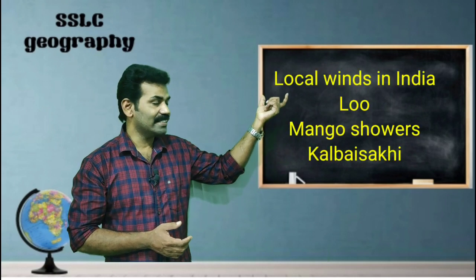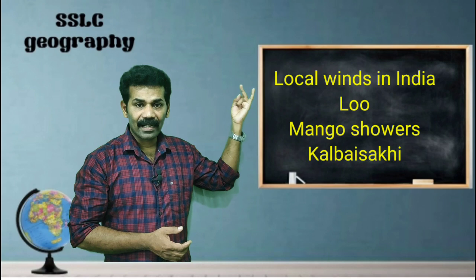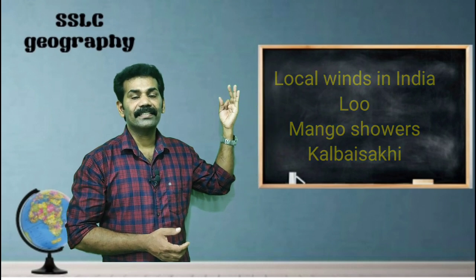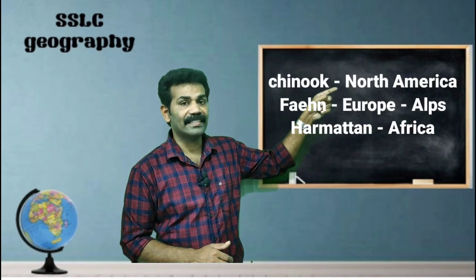Which are the three local winds in India? First one, Loo, then Kalbaishagi, and another wind is mango showers. Another three local winds are, first one, Chinook.